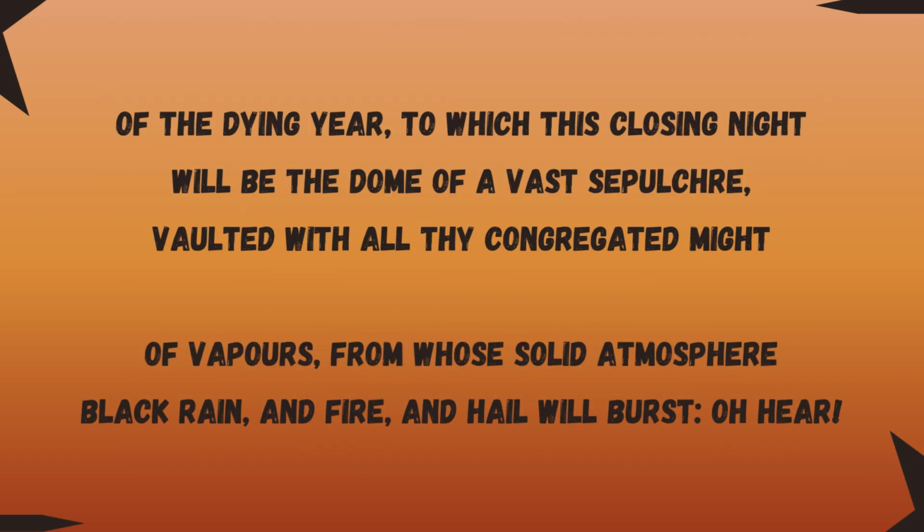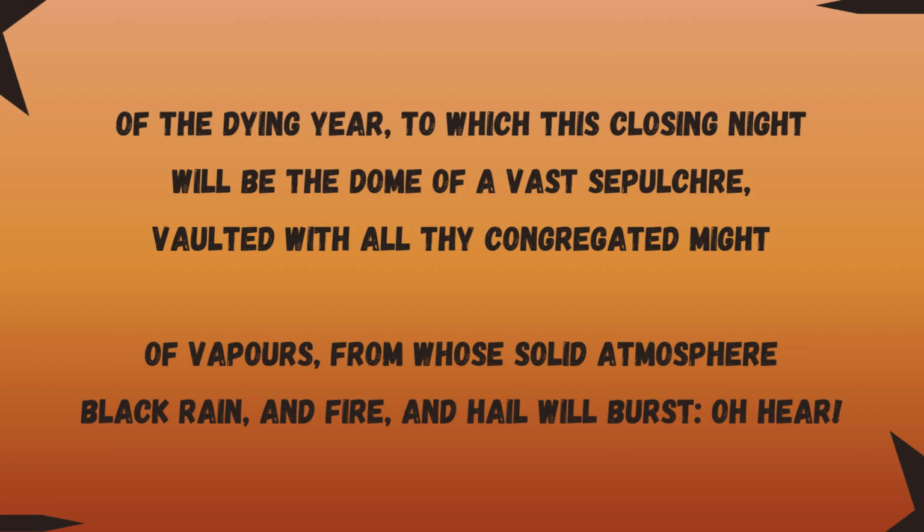Now we can see that when Shelley is writing this poem, he's writing it on the 31st December of the year, because he's saying that the dying year, and this is the closing night. This night is the last night of this year. So he's saying that the west wind is lamenting the death of this year, to which this closing night will be the dome of a vast sepulchre vaulted with all thy congregated might of vapors.